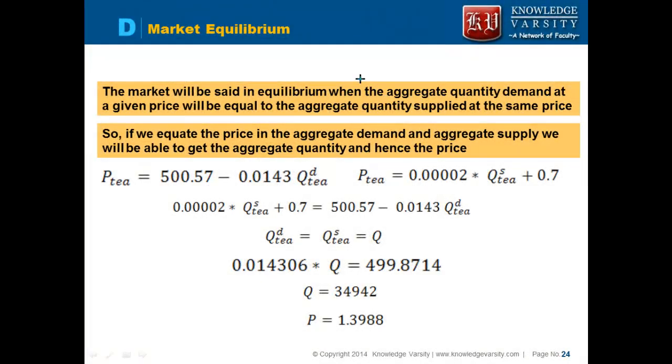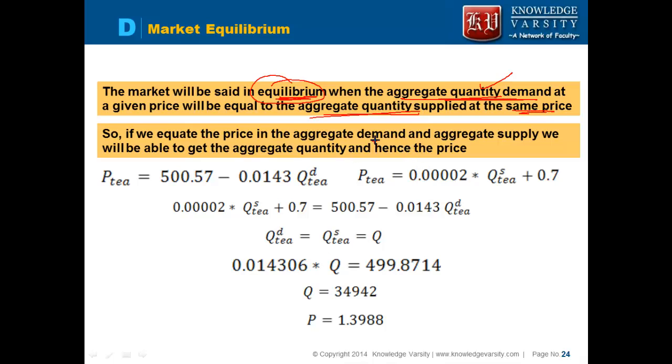The next item that we have over here is to understand the market equilibrium. So when do you say that the market is in equilibrium? We say that the market is in equilibrium when the aggregate quantity demanded is equal to the aggregate quantity supplied, at the same price level. So the quantity demanded at one price level should be equal to the quantity supplied at the same price level.